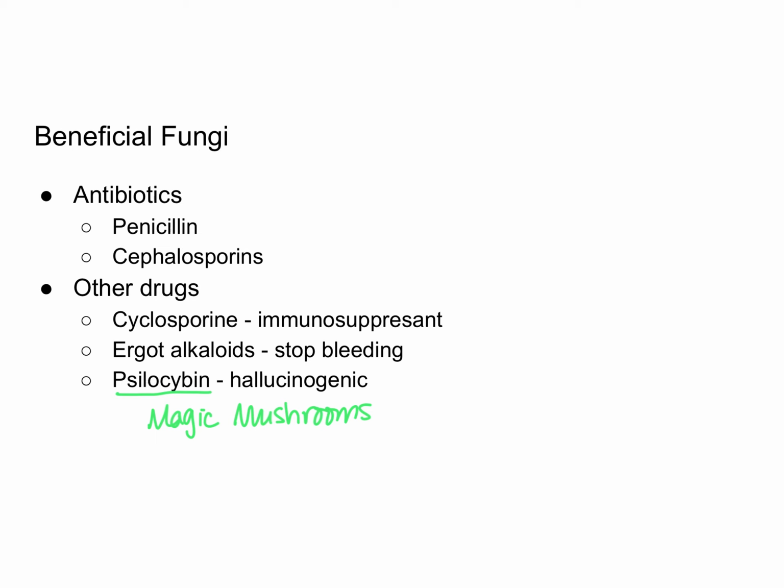Even Johns Hopkins University has a psilocybin research group looking into this. And there are some promising studies saying that it might be able to be used to treat PTSD along with other mental health disorders, including schizophrenia and depression and anxiety.